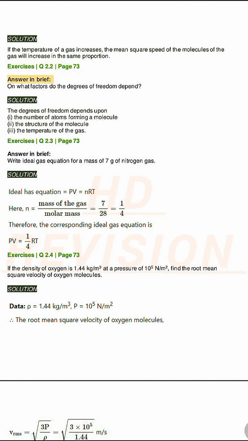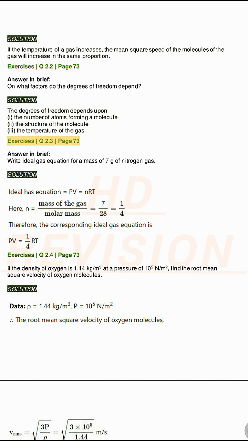Exercises Q2.2, page 73. Answer in brief. On what factors do the degrees of freedom depend? Solution. The degrees of freedom depend upon: i, the number of atoms forming a molecule, ii, the structure of the molecule, iii, the temperature of the gas.